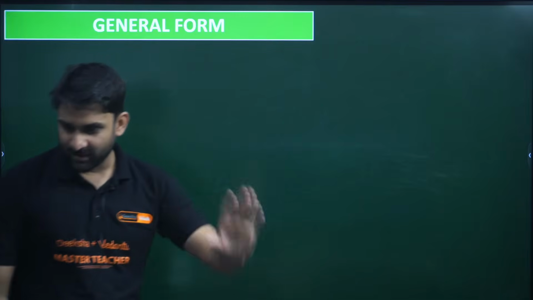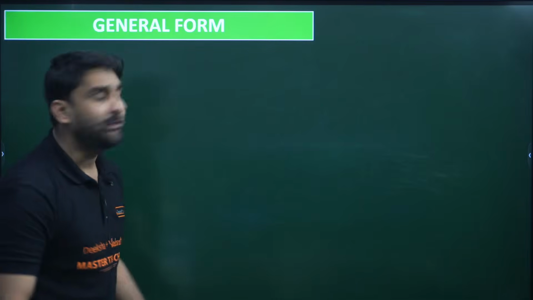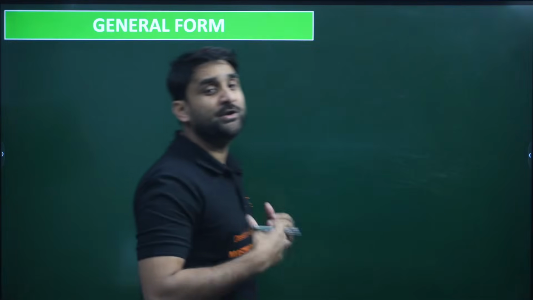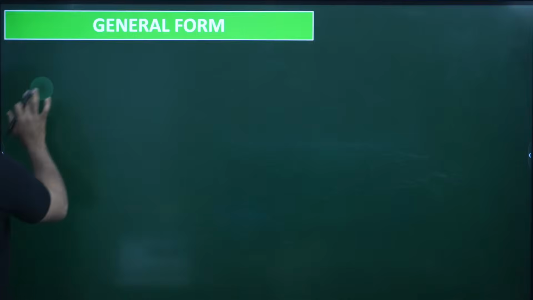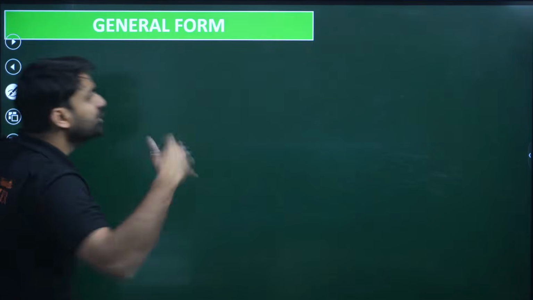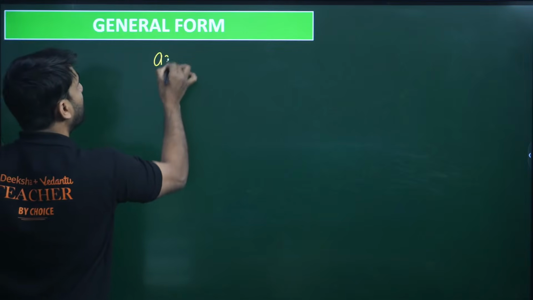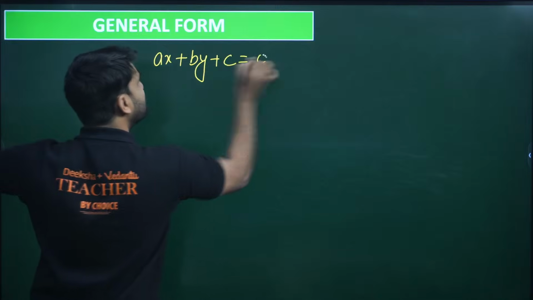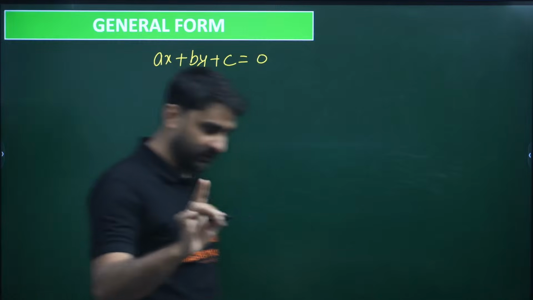Hi Nawab, hello. If we talk about the general form of pair of linear equations in two variables, my dear champions, a linear equation in two variables is called ax plus by plus c equals to 0. This is the general form of a linear equation in two variables.